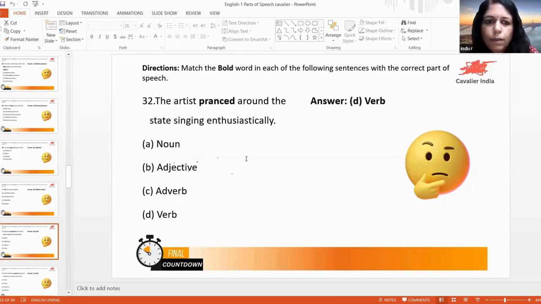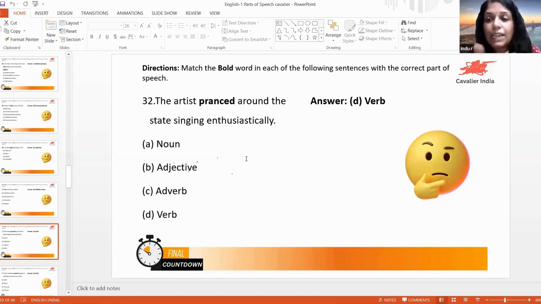Artist is the noun here. Prance is the verb. Around, where? So it will be the adverb. The state. State is the noun there. Enthusiastically. So what will be enthusiastically? Any idea? Usually what are LY forms? Adverb. Yeah, true. LY forms are adverbs. Enthusiastically will be the adverb.